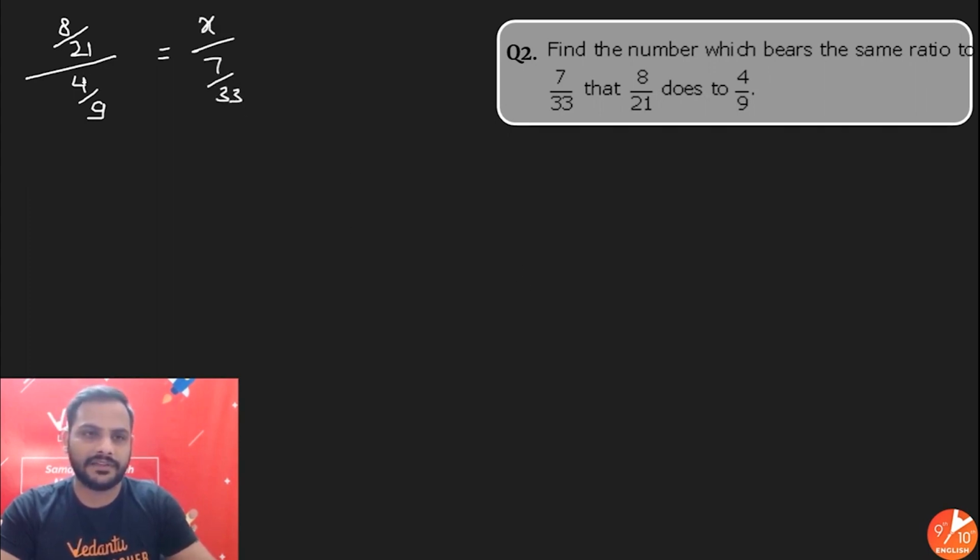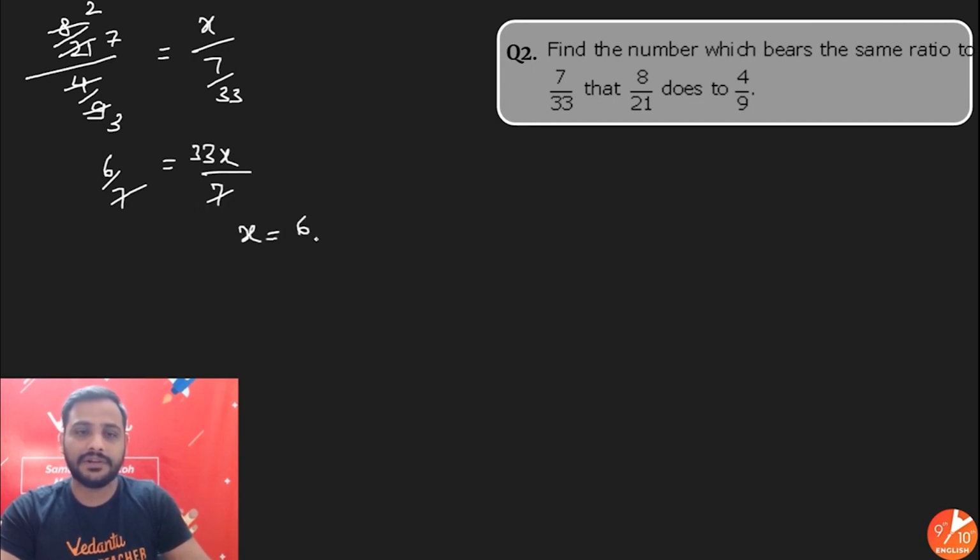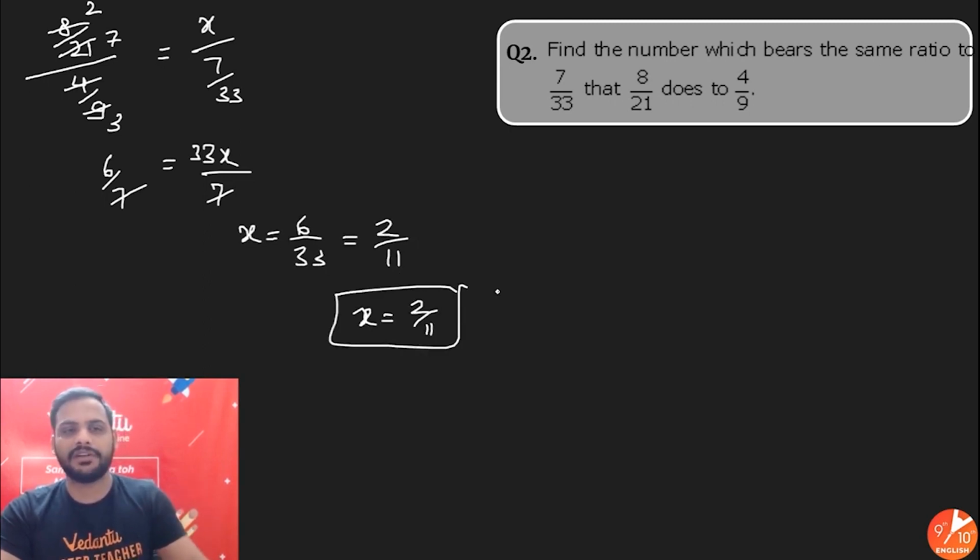Now 4 ones are 4, 2 twos are 4, and 3 threes are 9, and 3 sevens are 21. Anything else? No. So it will be 6 by 7, and here 33x by 7. 7 and 7 got cancelled. x is equal to 6 by 33, which is 2 by 11. So the value of x is 2 by 11. The ratio we have made equal. Whatever ratio is between 8 by 21 and 4 by 9, the same ratio should be with x and 7 by 33.